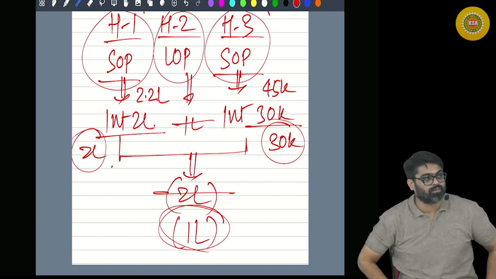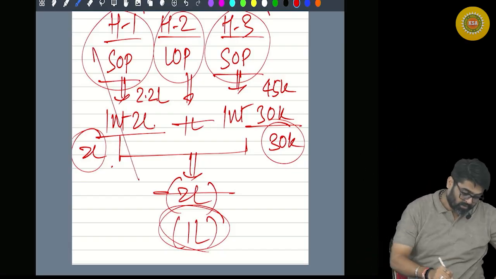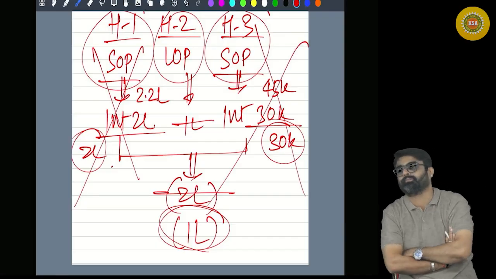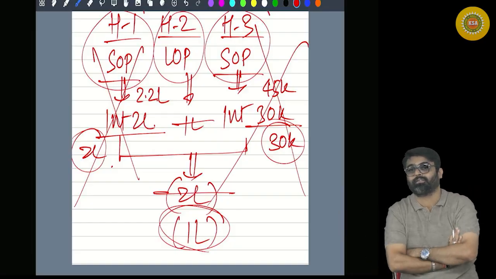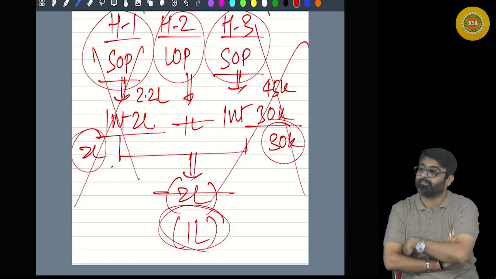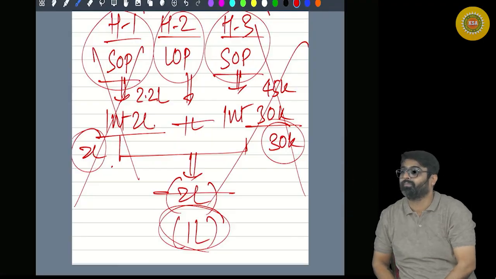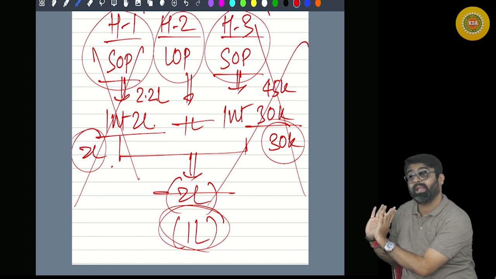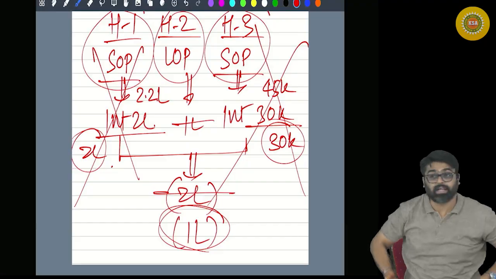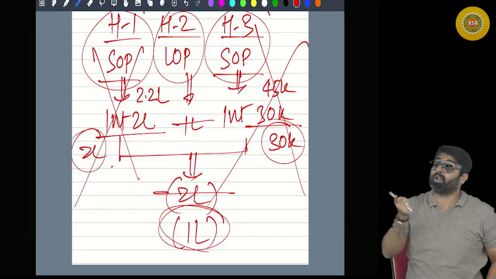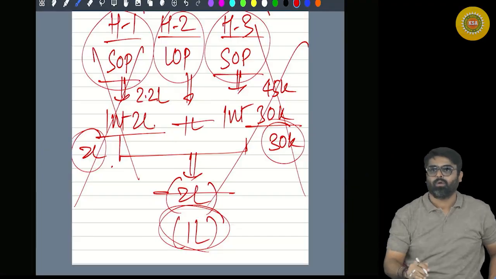What if you follow 115 BAC? Wait, what if you follow? This is not allowed. SOP interest, is it allowed? Why are you claiming? So will there be any loss? No, nil. How much is the income? That will be your house property head income. Yes or no? But wait. Can your LOP still give you a loss? Can your LOP still give you a loss? Yes. Because for LOP and DLOP, interest will still be allowed even if you follow 115 BAC.